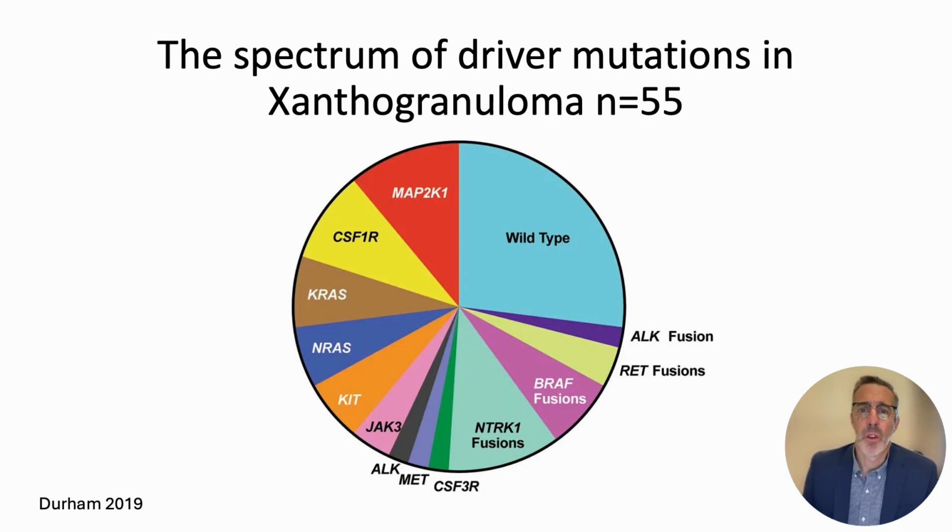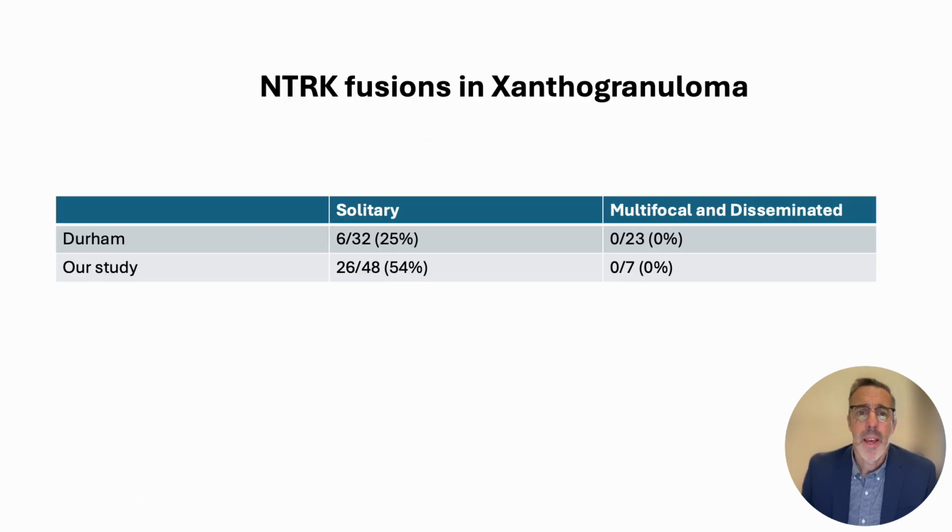This is data from Dr. Benjamin Durham's excellent 2019 paper, in which he presented NGS results on 55 xanthogranulomas, and he described 6 cases with NTRK fusions, as well as a range of other MAP kinase point mutations and a few other fusions. Here are the 6 NTRK fusions that they identified, and it turns out these are all solitary in his series, giving a percentage of 25% in solitary xanthogranuloma and 0% for NTRK in disseminated xanthogranuloma.